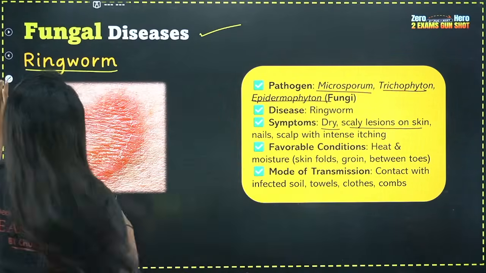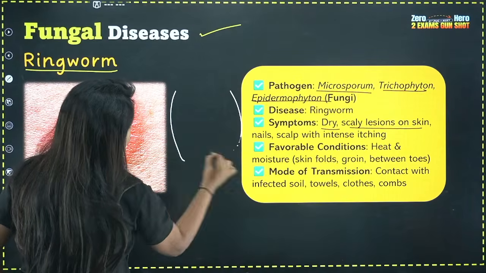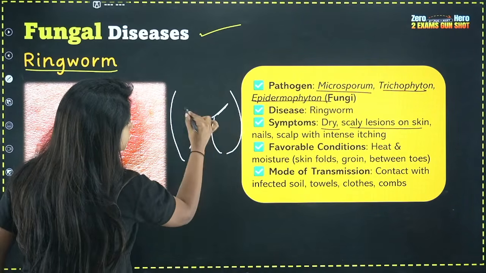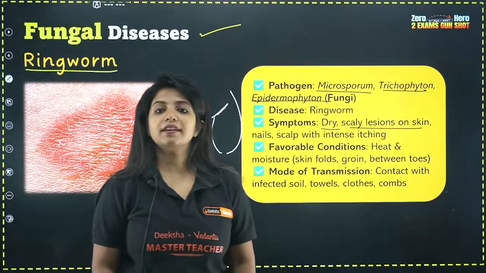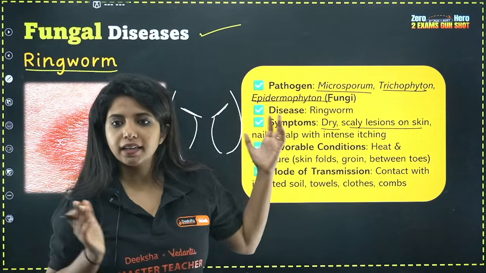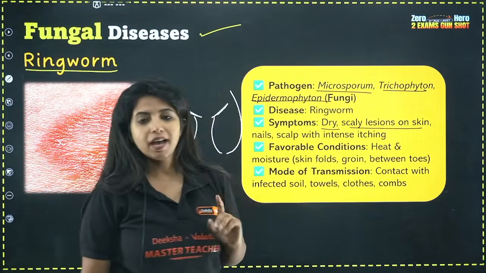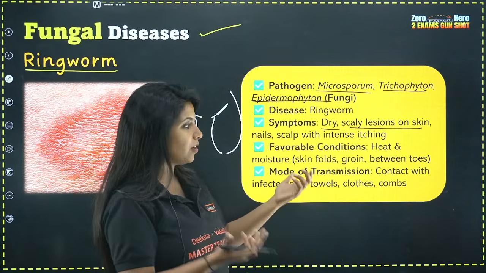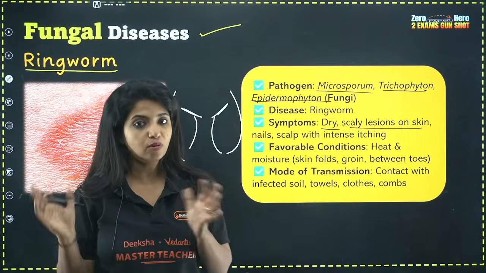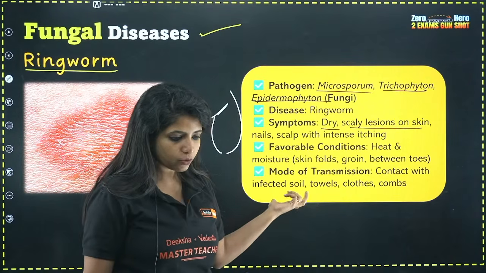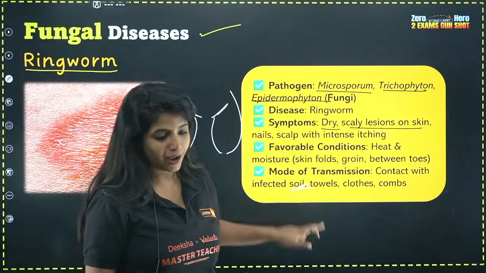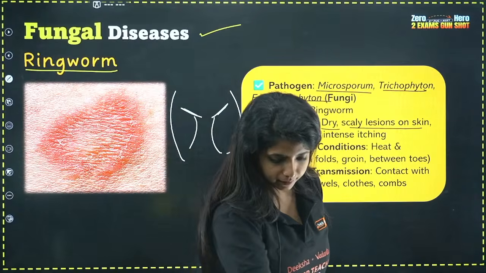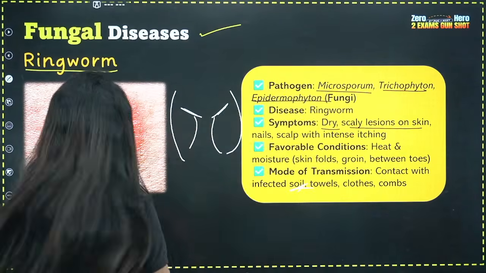Similarly, in your groin region, at these particular areas also, there will be a high amount of moisture, which is why it can grow there also. And mode of transmission, as I already told you, is contact with infected soil or any towels, clothes and combs also. Soil is something that children usually forget, but yes, this you have to remember. Okay, cool.